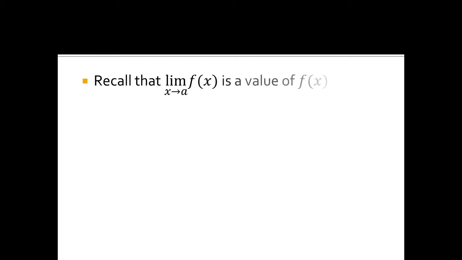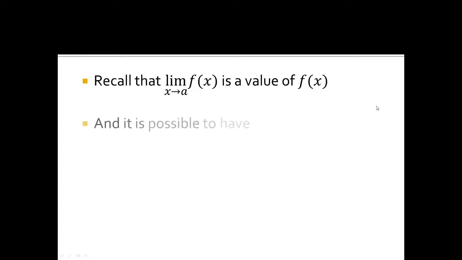All right. So, recall from previous lessons that the limit as x goes to a of f of x is a value of f of x. This caused some confusion with a couple people because they weren't quite sure exactly what the limit of f of x meant. Probably because we talked about as x goes to a, the function approaches a particular value. I guess I didn't make it clear that that particular value happens to be a value of f of x, not a value of x.